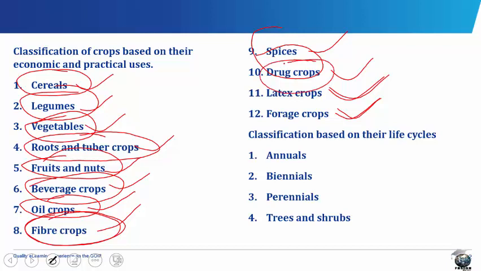Drug crops. Drug crops are plants that are medicinal, which contain chemical substances that produce an action in the body. The active material is usually present in their roots, their leaves, their seeds, their bark, wood, etc. Examples are the tobacco and the cinchona.